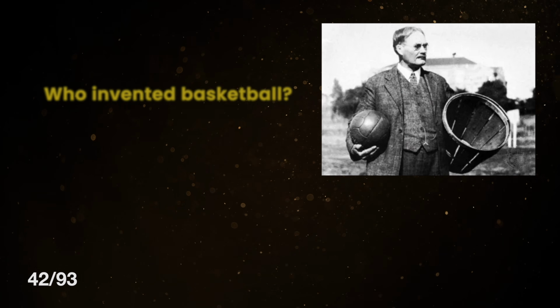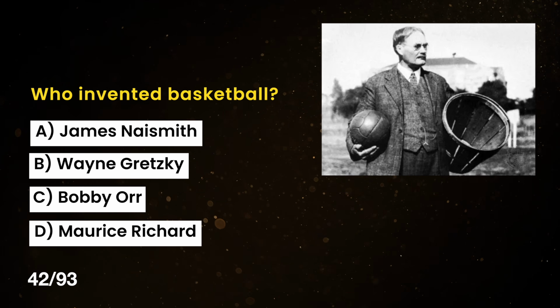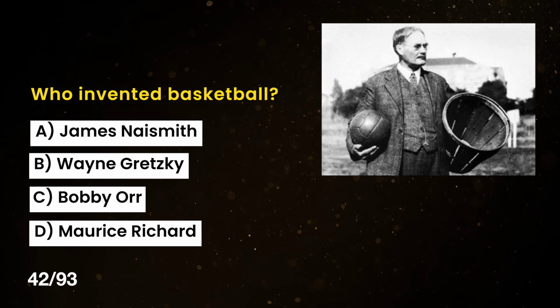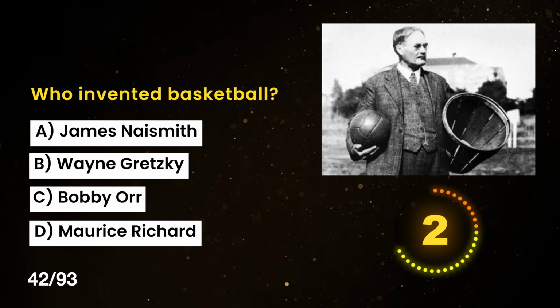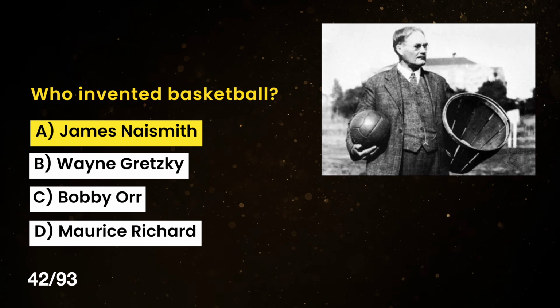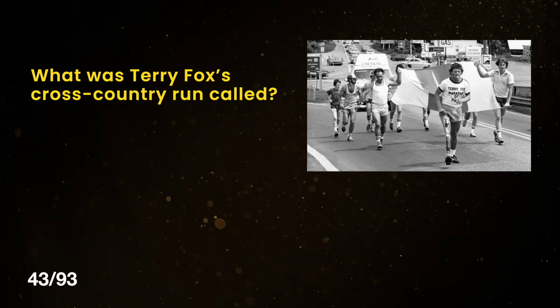Ice hockey. Who invented basketball? A. James Naismith. B. Wayne Gretzky. C. Bobby Orr. D. Maurice Richard. The correct answer is A. James Naismith. What was Terry Fox's cross-country run called?